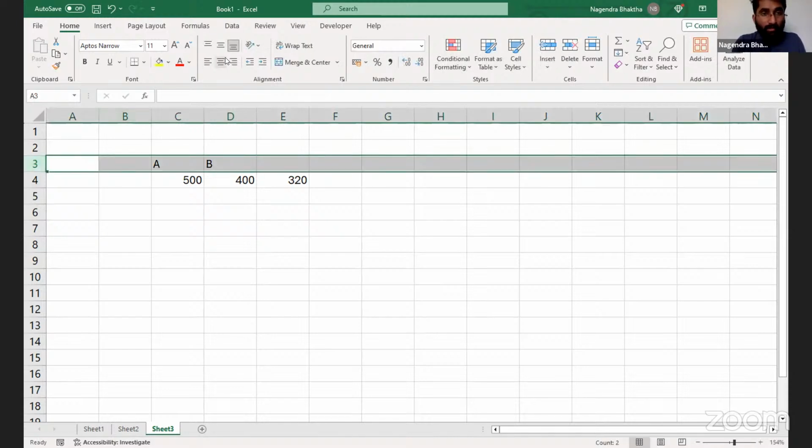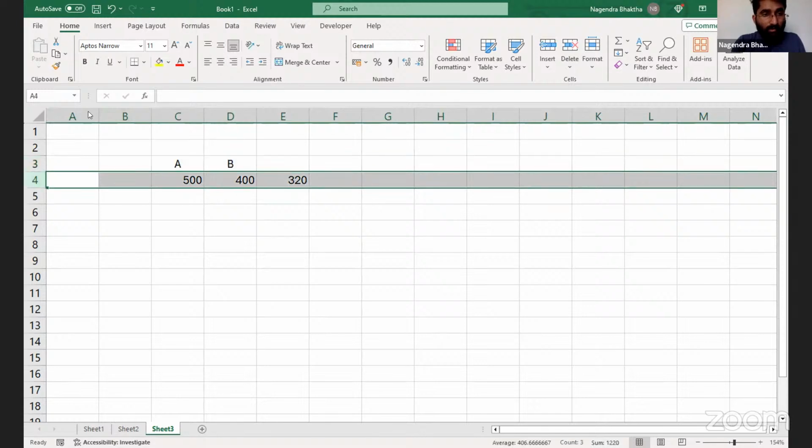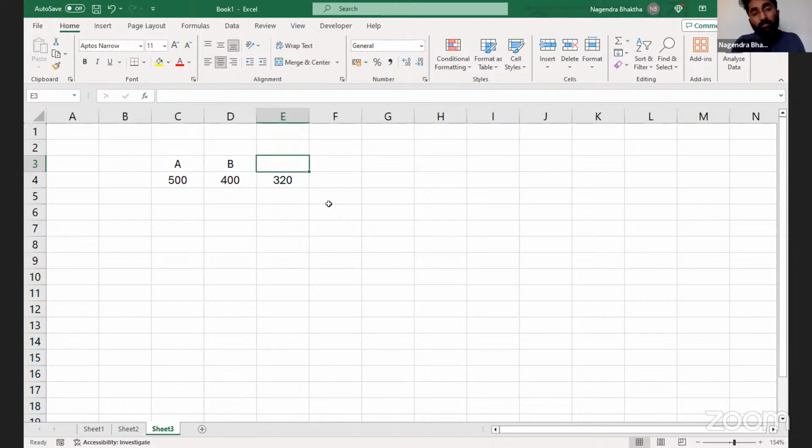Mr. B spent 400. He kept 100 with him and he spent 400 on Mr. C. Now C got 400, out of which he spent only 320. 80 rupees he saved. What happened to Mr. D now? He received the amount. Now D, what will he do? He will do the same activity. He will save 20%.